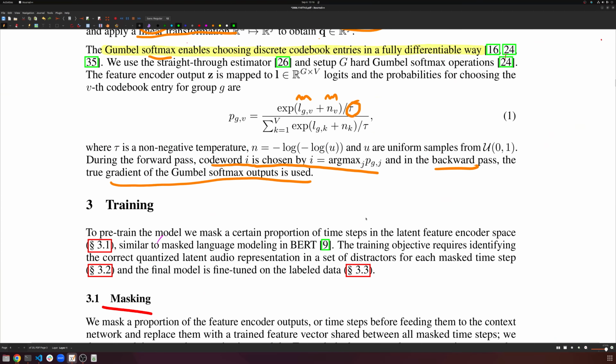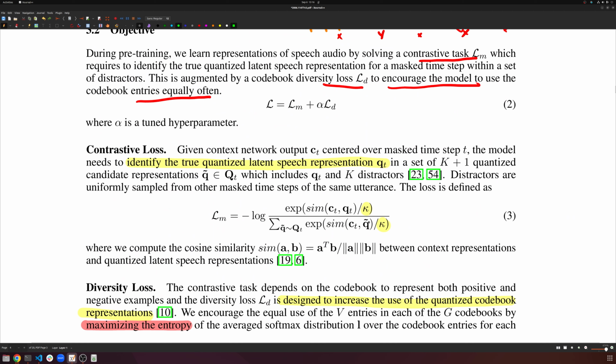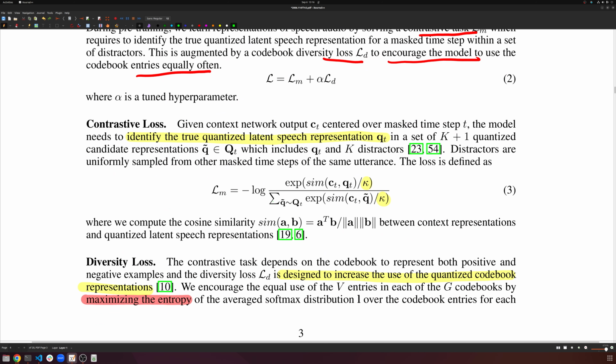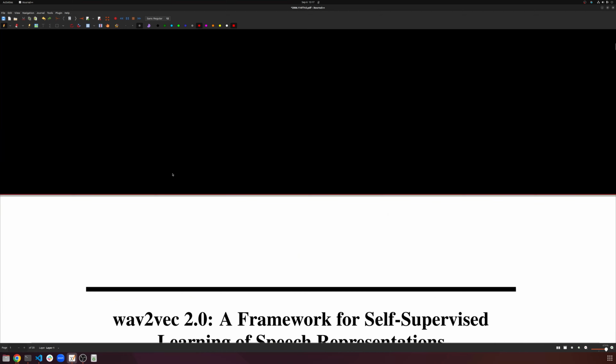So let's go ahead and return back to here. We have our contrastive loss. As you can see, there will be k plus 1 quantized candidate representations, which includes k distractors or negative samples, right? And then we have 1 positive sample, the correct answer for that time step. And these distractors are uniformly sampled from all other masked time steps. So we'll have all those quantized embeddings, and we'll just randomly pick them. And when you have multiple of them, you'll have multiple of them.